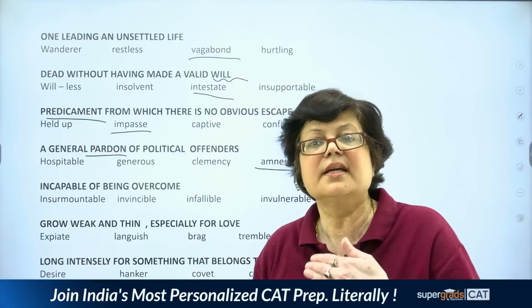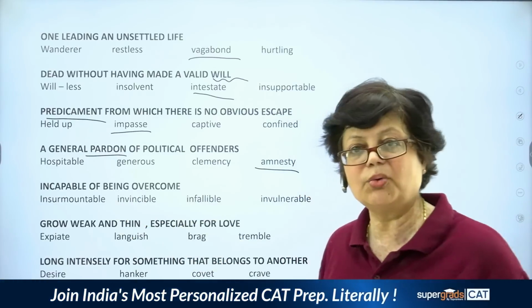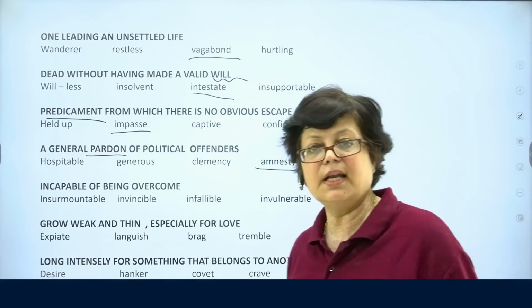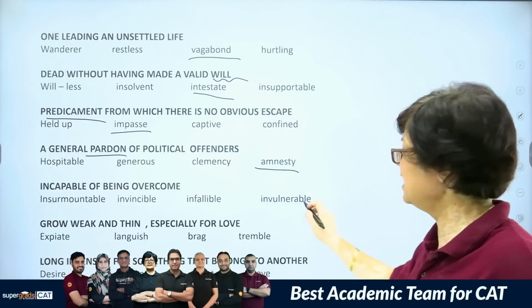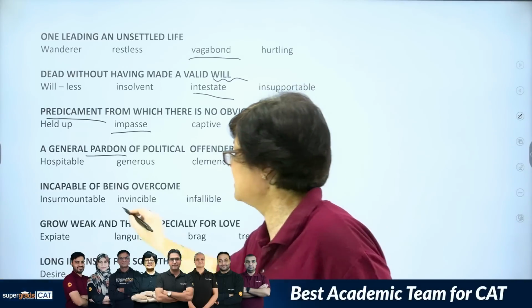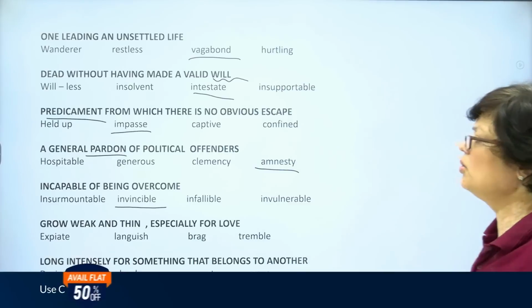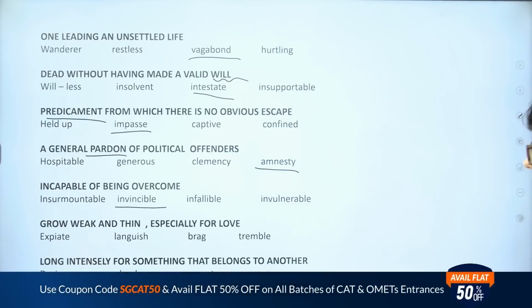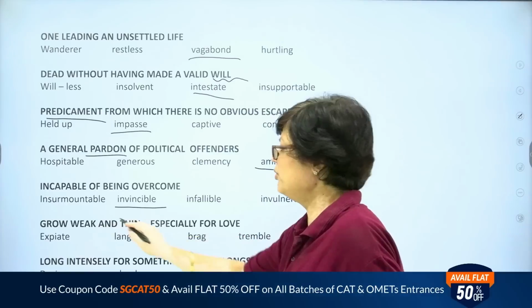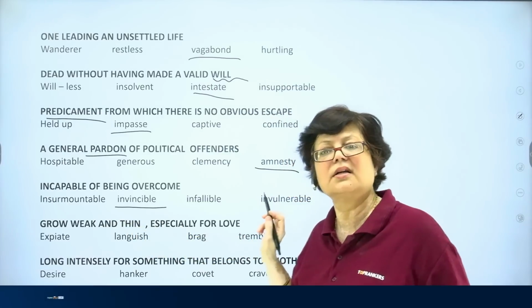Next, incapable of being overcome. Insurmountable, invincible, infallible, invulnerable. The answer is invincible. Invincible is the person who cannot be overcome. Next, grow weak and thin, especially for love.